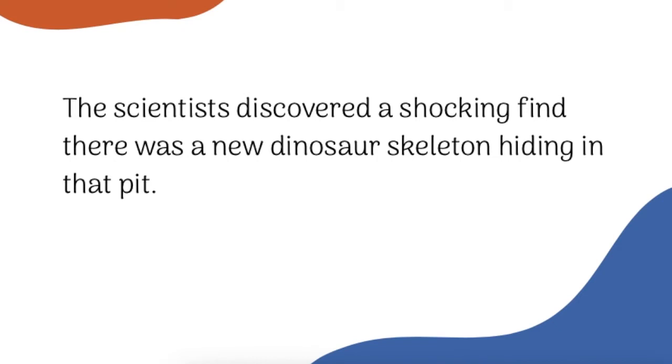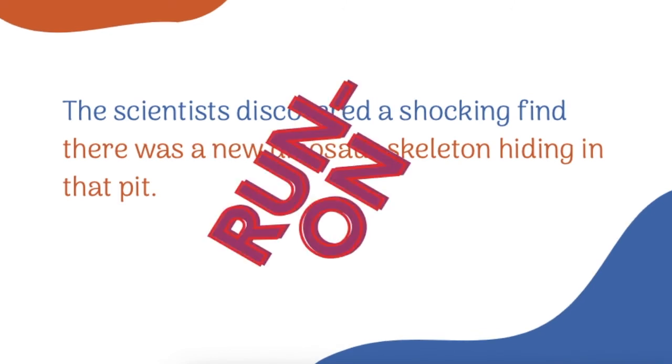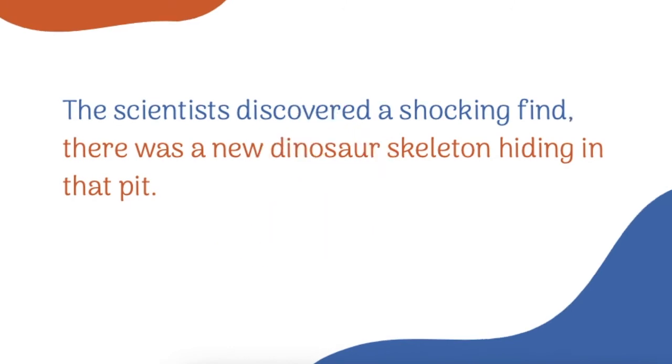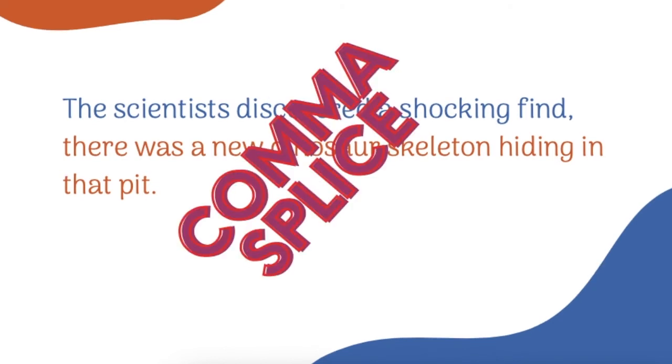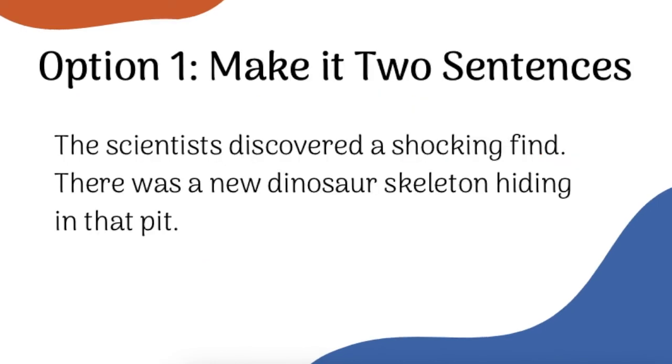Let's look at an example. The scientists discovered a shocking find. There was a new dinosaur skeleton hiding in that pit. These ideas seem related, so you might just write them all together. Grammatically, though, these are two separate sentences. That's because there are two separate subjects. This is a run-on sentence. You might be tempted to fix it by sticking a comma where you see the two sentences going together. After all, a comma tells us to pause, right? But that's still a mistake. Now it's just a comma splice instead of a run-on sentence. The same issue remains. So how do you actually fix it?